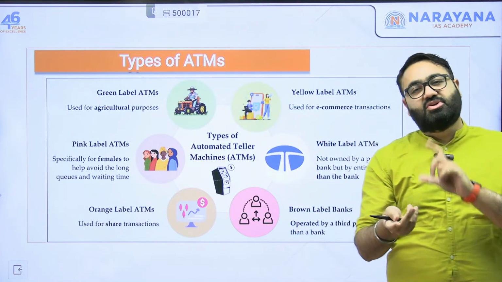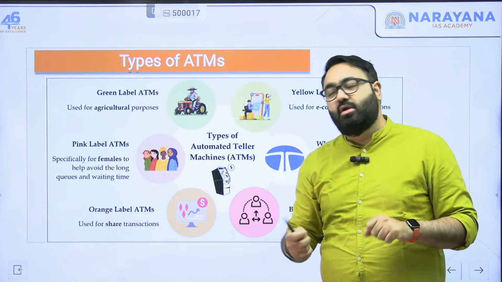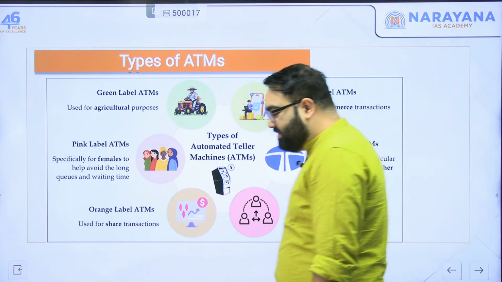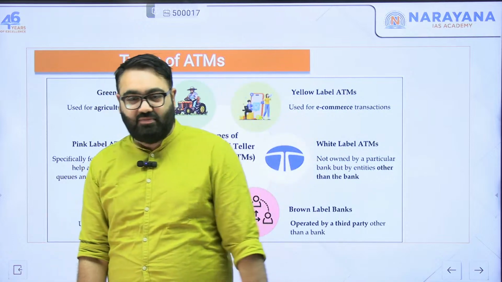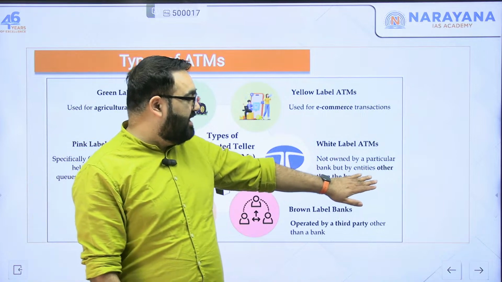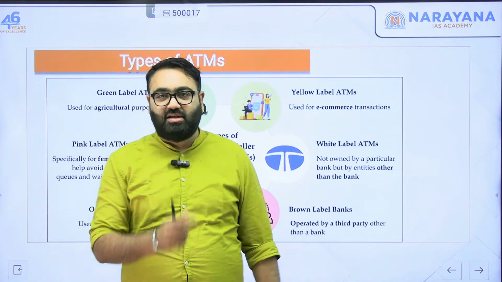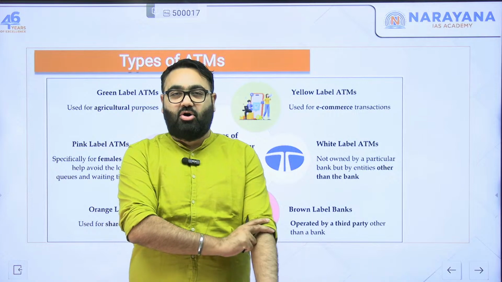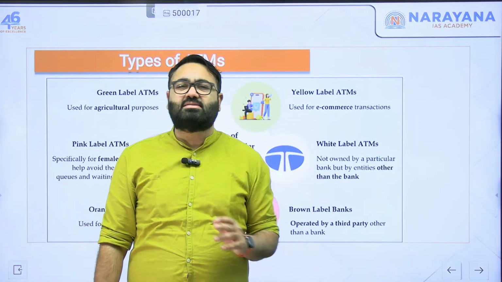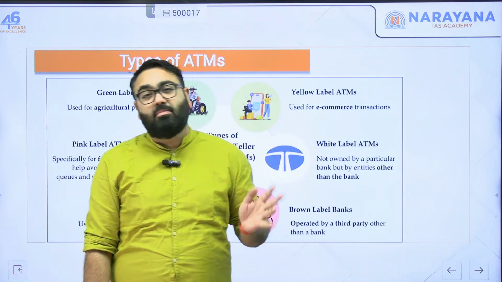If you don't have your own machine or laptop or your mobile phone, you can do that using these. Yellow label ATMs are mainly for e-commerce transactions. If you want to buy something from e-commerce websites, you can do that. White label ATMs are the ones that we were talking about. These are the ones mentioned in these rules where 100% automatic FDI has not been allowed. These are operated by entities, authorities or companies which are not banks.